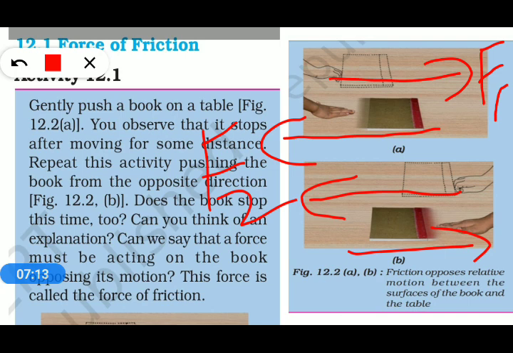We conclude that friction opposes the relative motion between the surface of the book and the table. When we use the word relative, it means there are two objects, the table and the book. Between them a relative motion is there, which is opposed by the frictional force.